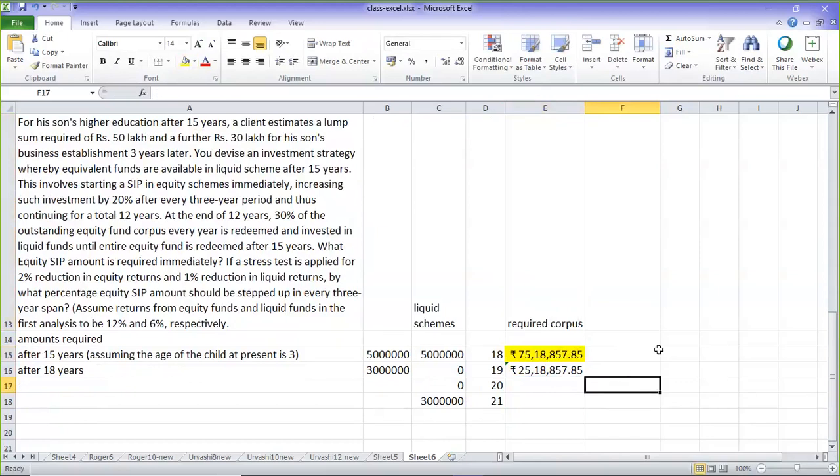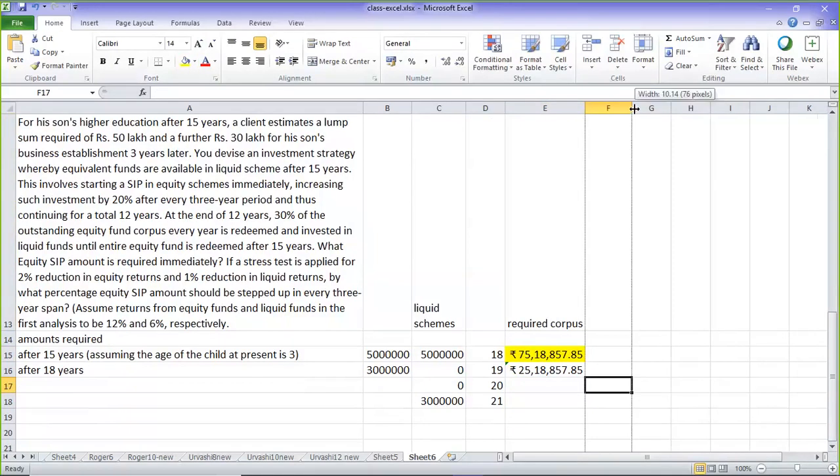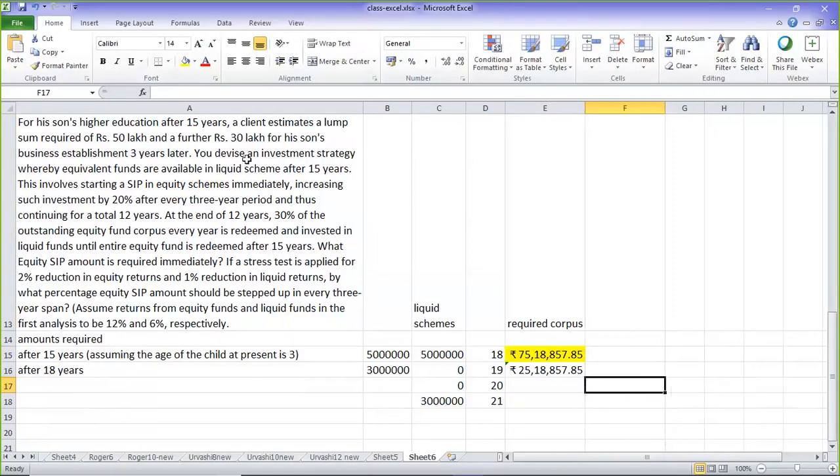Okay. Now I should start my monthly investment. What is that monthly investment I am going to do? He is going to do an investment strategy whereby equivalent funds are available in liquid scheme after 15 years. That is fine. This involves starting an SIP in equity schemes immediately, increasing such investment 20% every 3-year period, thus continuing for a total of 12 years.